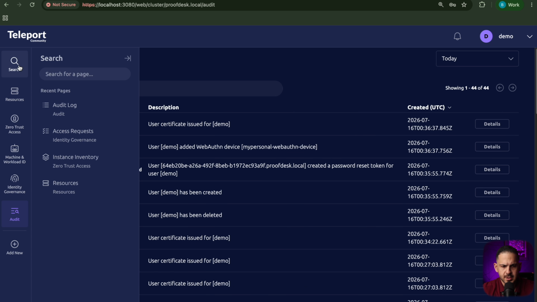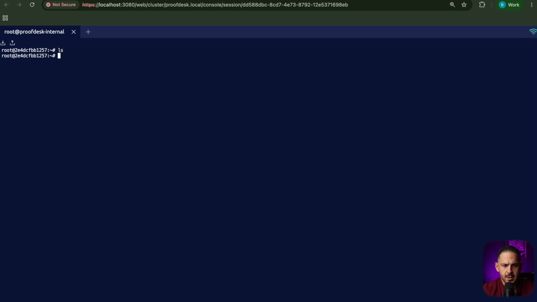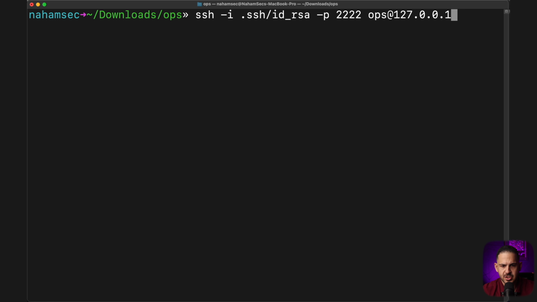But the cool thing is that we can just click connect and log in as root, for example, here, and we're back in the machine that we had earlier. So if nothing works and we really want to get access to it, we have that from here as well. But what we want to try next is to show you what it looks like when I SSH into that box.